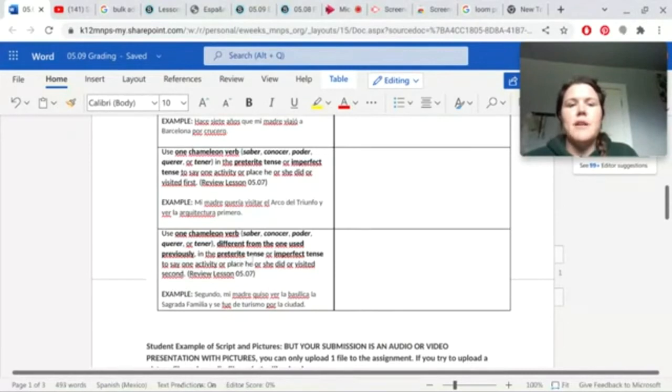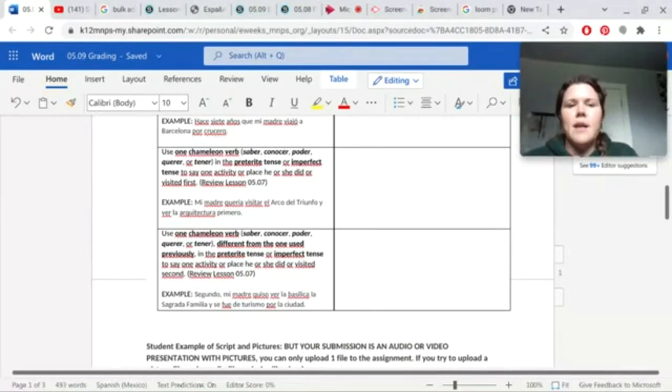And you're going to use it in the preterite tense or imperfect tense to say one activity or place your family member did or visited second. So you need to think about, where did they go first? Where did they go second? This is a good chance to use ordinal numbers. So you're going to say ordinal words. So you say segundo, which is second.